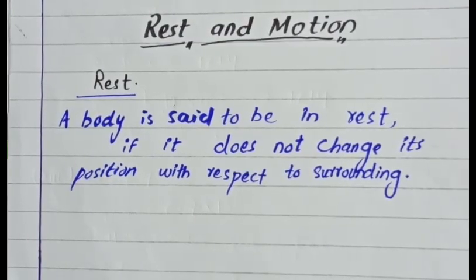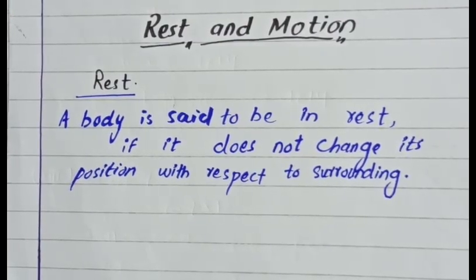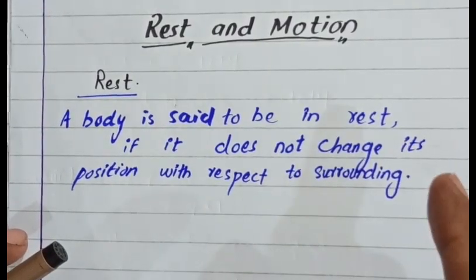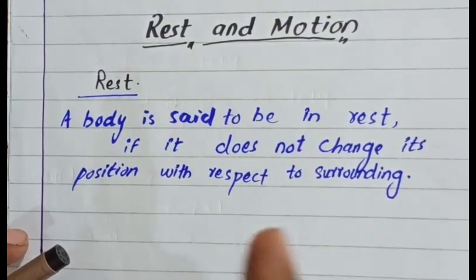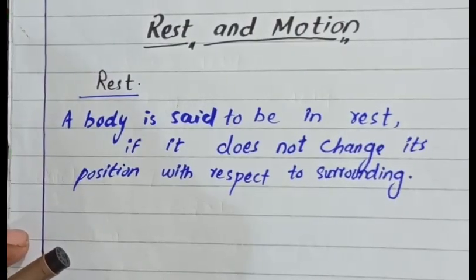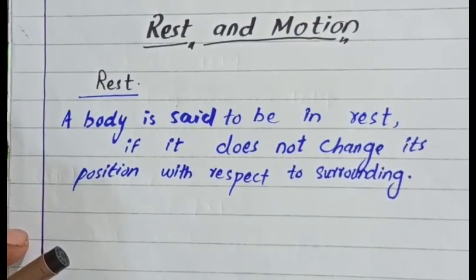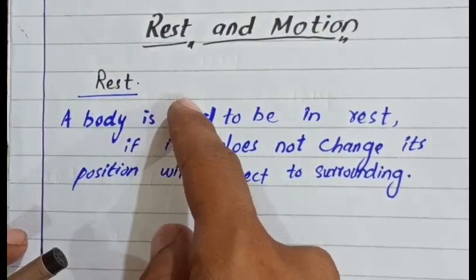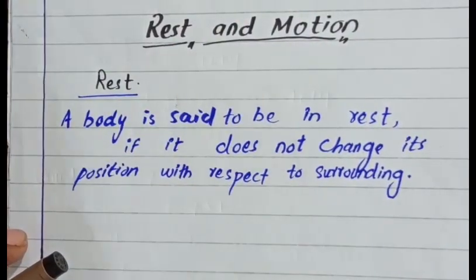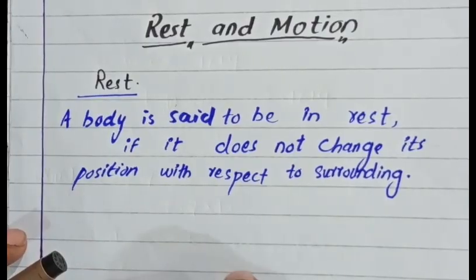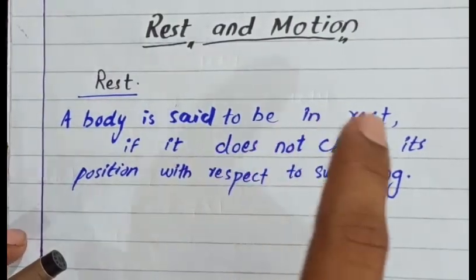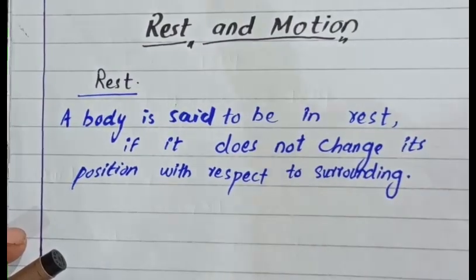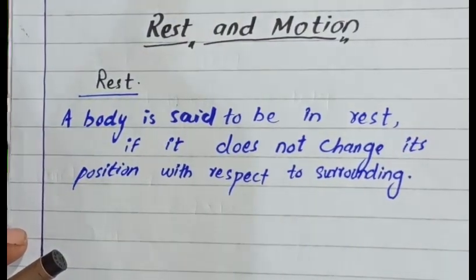As per Newton's first law, a body is said to be at rest or in motion until or unless an unbalanced or external force is applied to it. If I talk about rest, according to Newton's law, a body is said to be at rest until or unless an unbalanced force is applied to it.